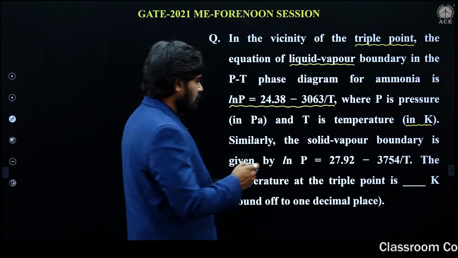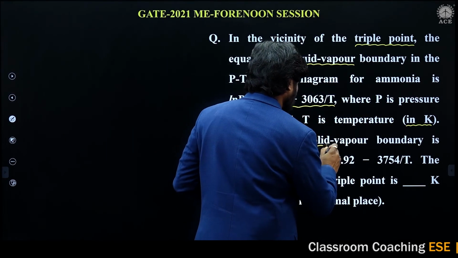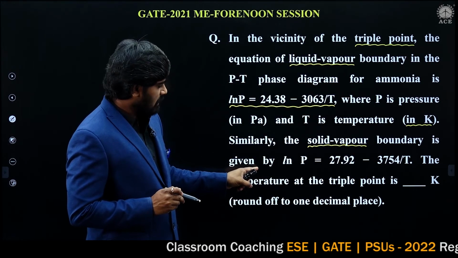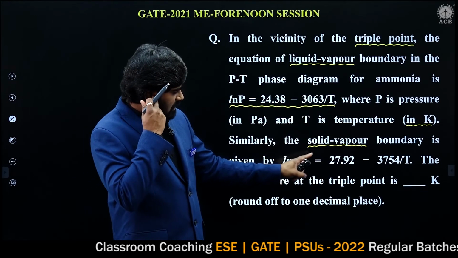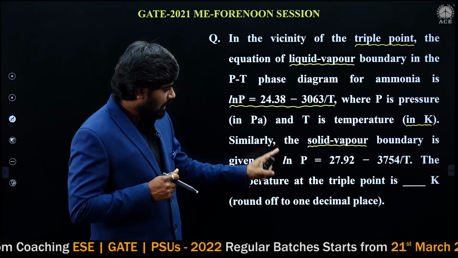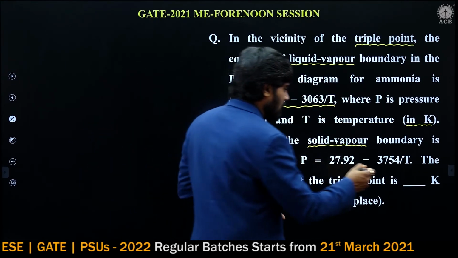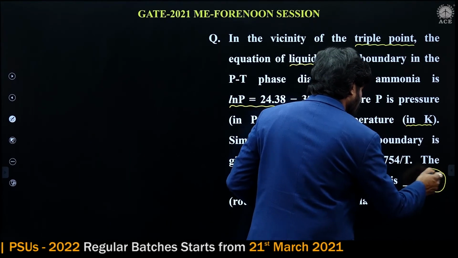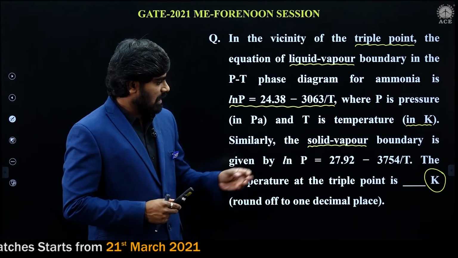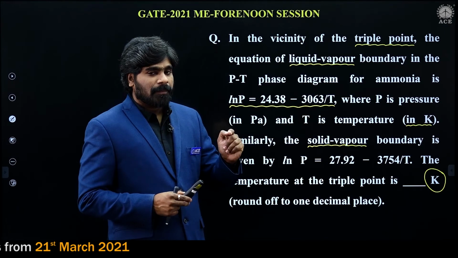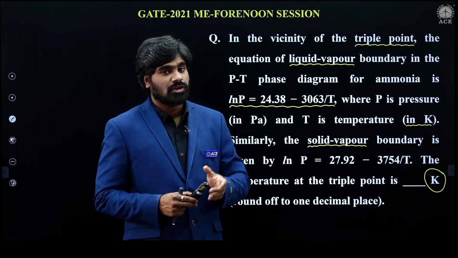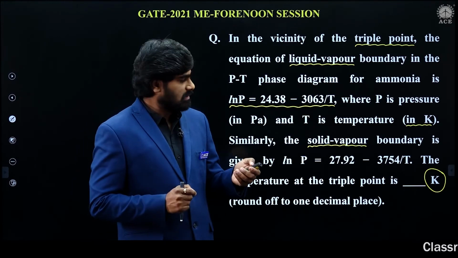Similarly, the solid vapor boundary equation is given: ln P is equal to some equation, where the temperature at the triple point is dash Kelvin. Temperature is to be calculated in Kelvin. My dear students, please observe carefully. I have given the PT diagram, pressure temperature diagram for a pure substance, which is also called phase diagram. I have given it like this.